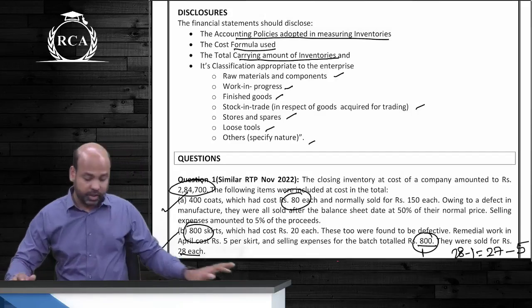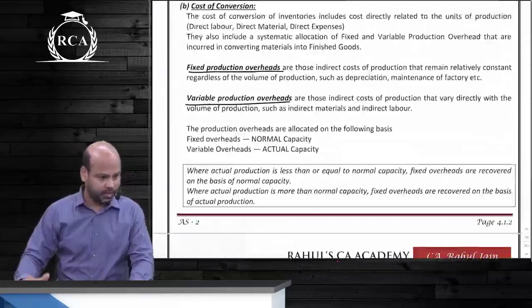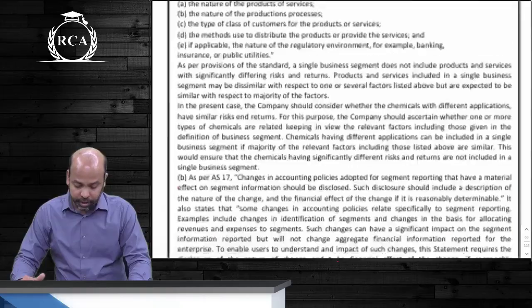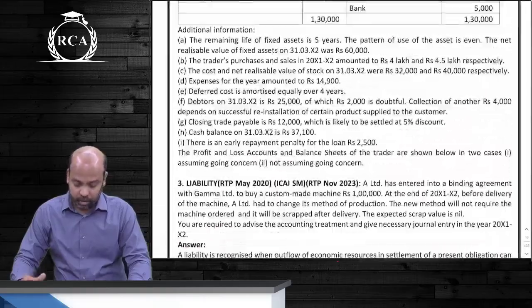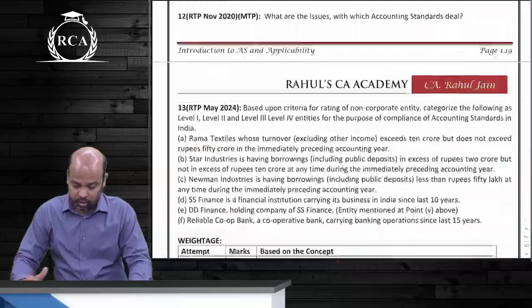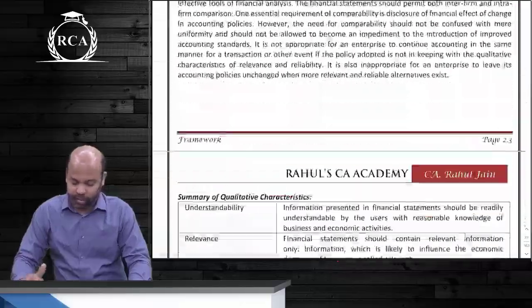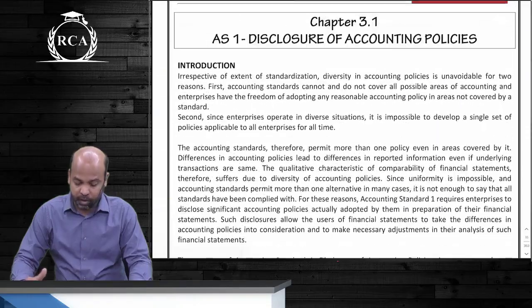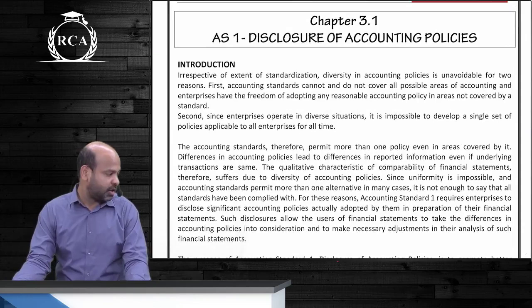Let us quickly revise Accounting Standard 1, beta. Page number 3.1.1, guys. All right, disclosure of accounting policies.